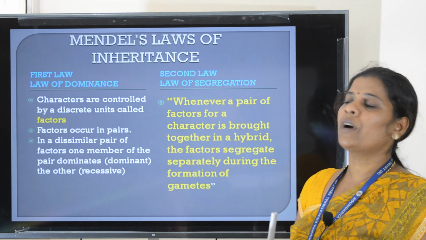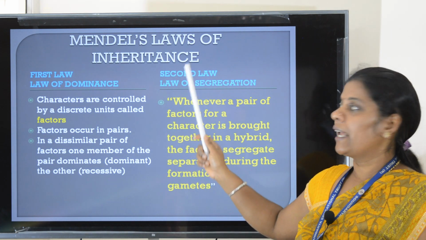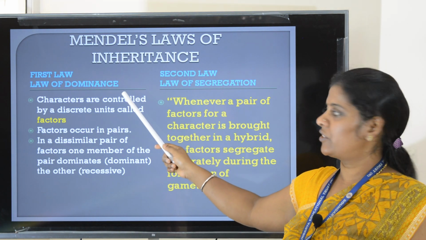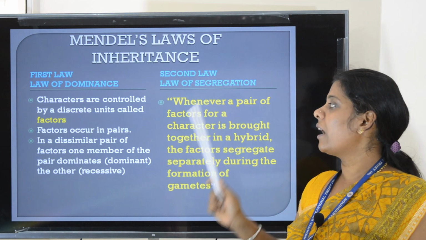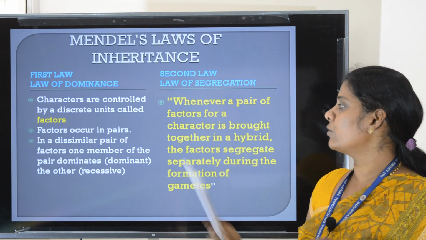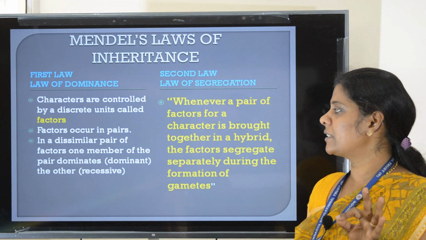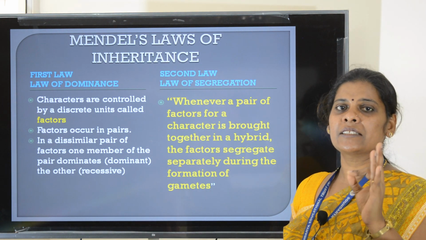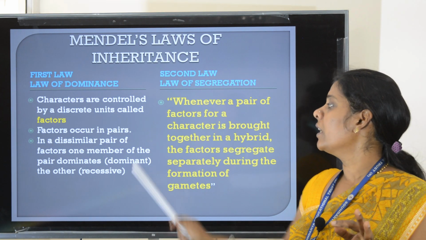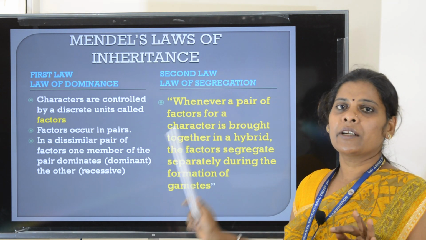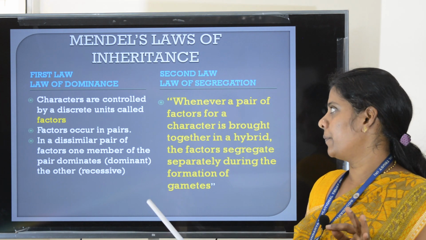According to the monohybrid cross, Mendel explained the law of dominance, right? Here characters are controlled by discrete units called factors. Factors always occur in pairs, and in a dissimilar pair, in the sense in the heterozygous condition, one member of the pair always dominates the other.